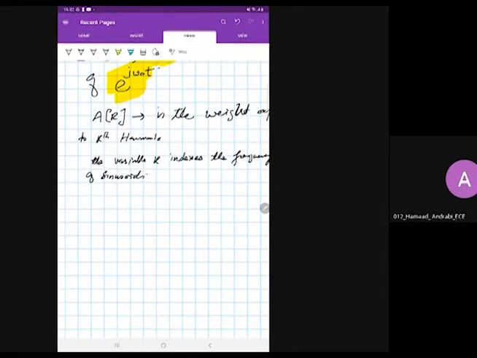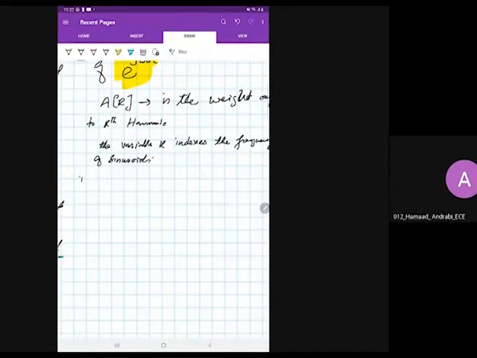If k is equal to 3, it means the third frequency component. So k denotes the kth harmonic. Its value can go from 0 or 1 to n if you have n harmonics inside your signal.